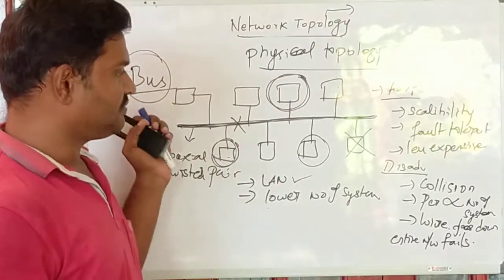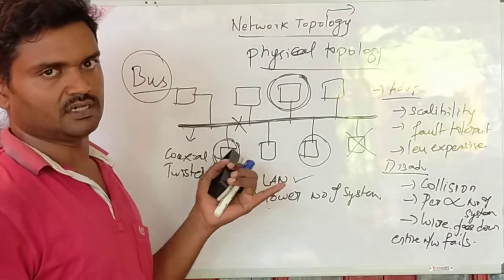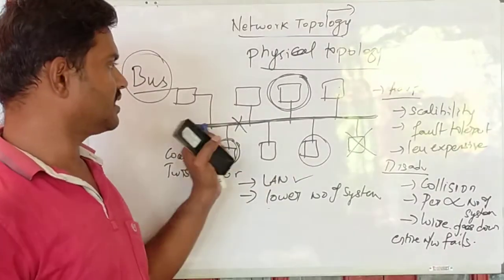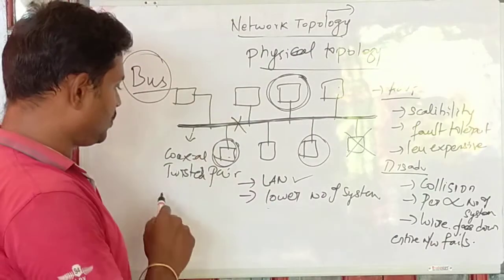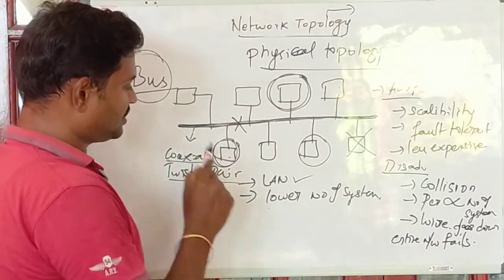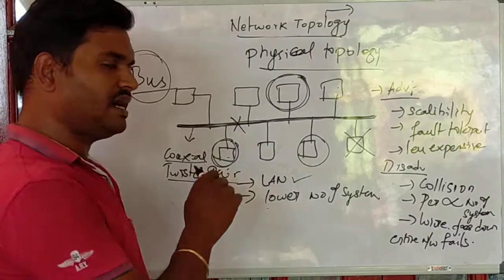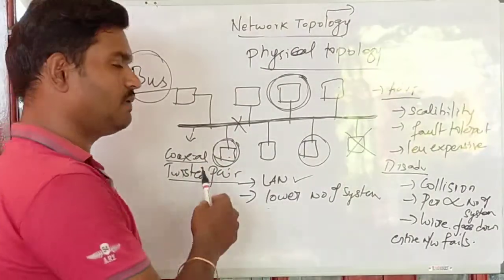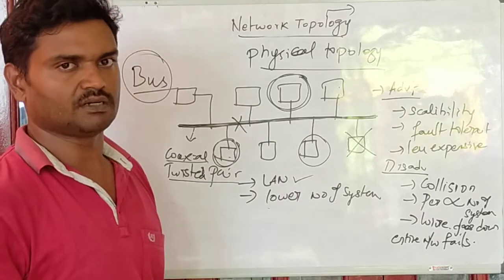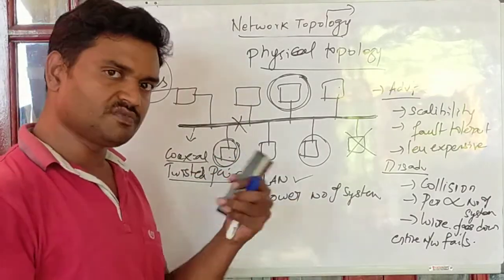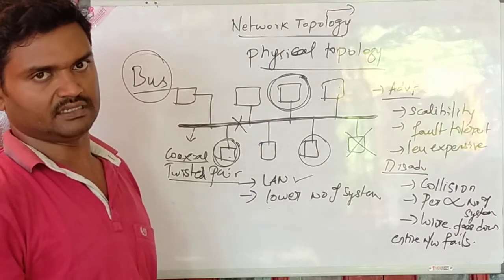Why? Because, as I said a few minutes before, all the N systems are connected to a single wire, and there is a performance restriction that depends on the length. Coaxial cable has restrictions in terms of length, and twisted pair also has restrictions in terms of length. If you extend for a longer distance, the performance of the wire decreases.